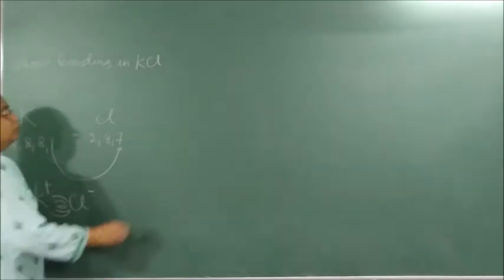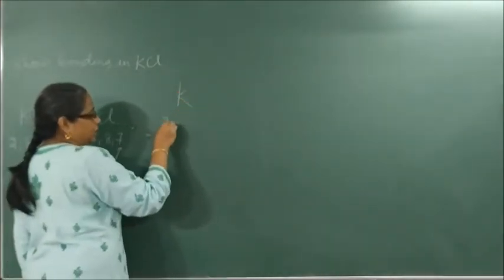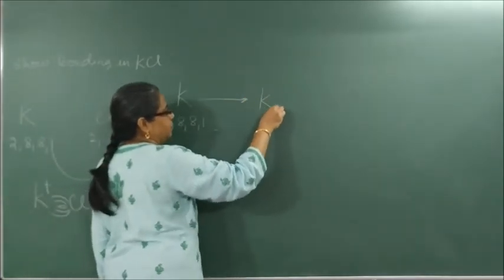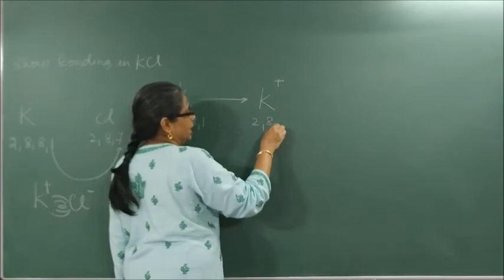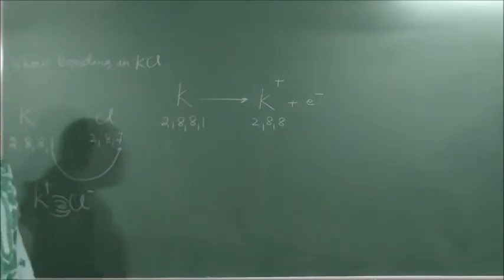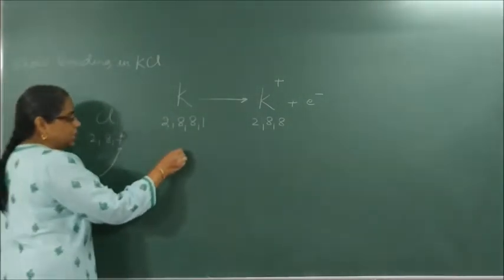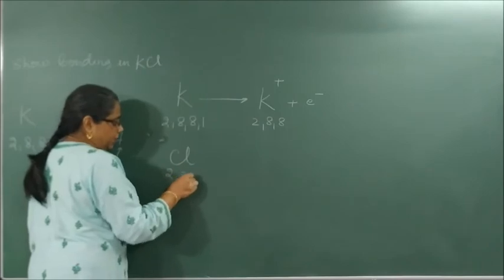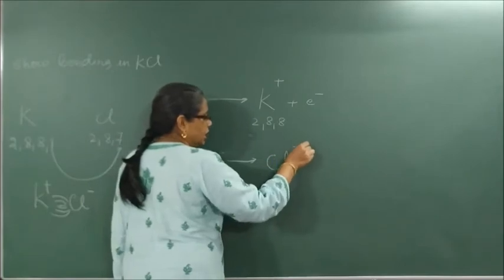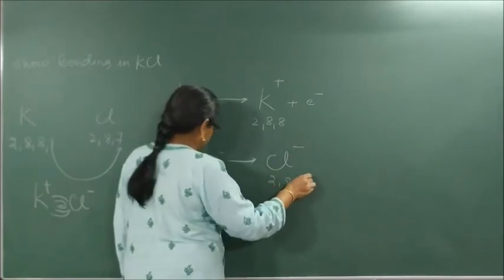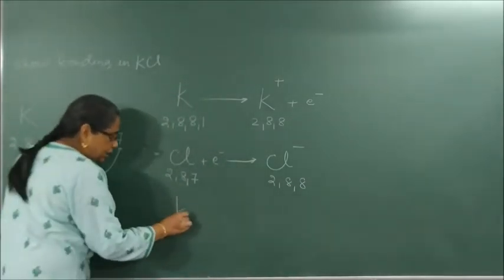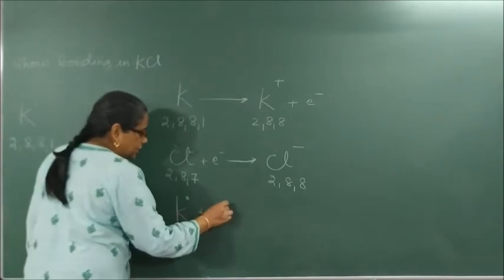So let us write now stepwise. K 2, 8, 8, 1. This will form K plus, which is 2, 8, 8 plus an electron is lost. Correct? Now Cl, it is 2, 8, 7. It will take an electron to form what? Cl minus 2, 8, 8. Correct? Now K, how many electrons? 1 plus Cl.